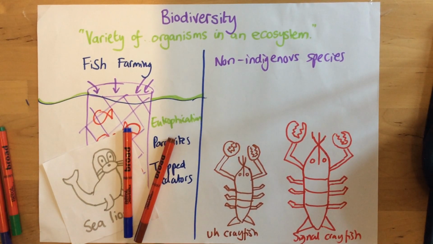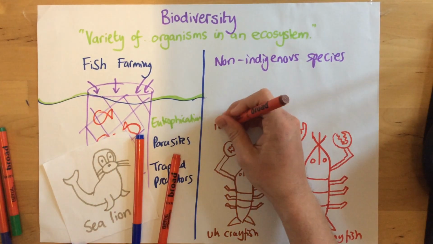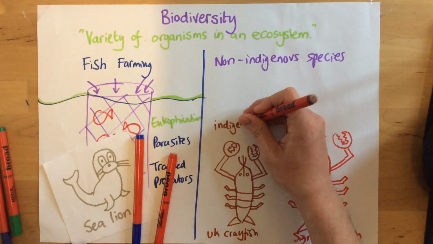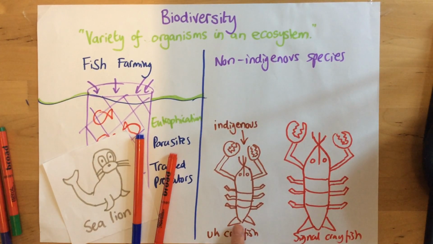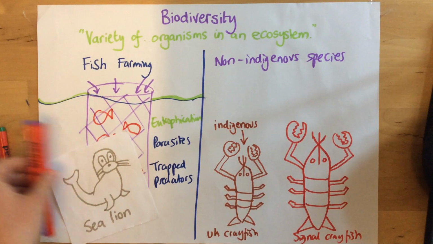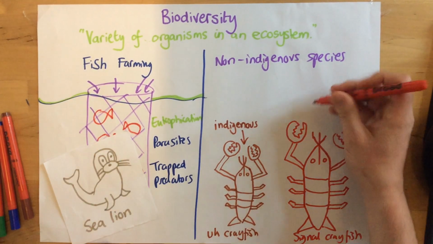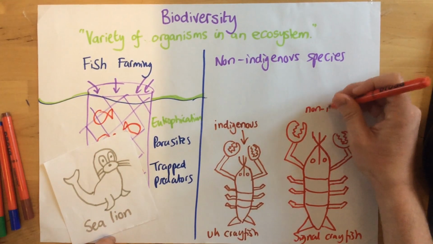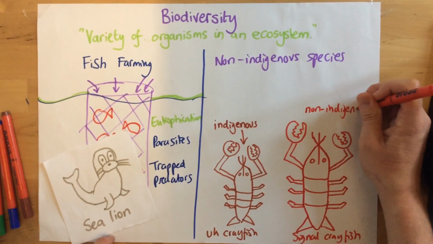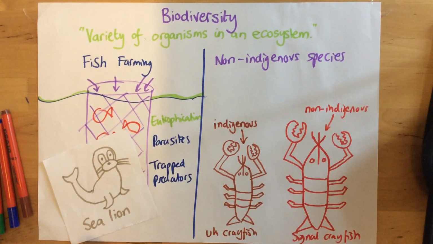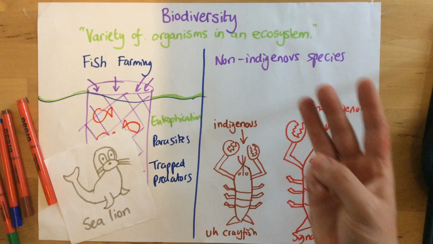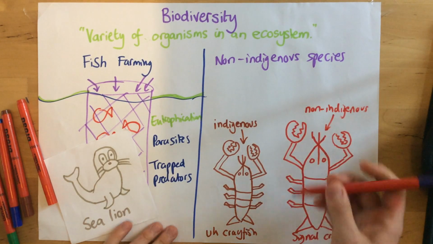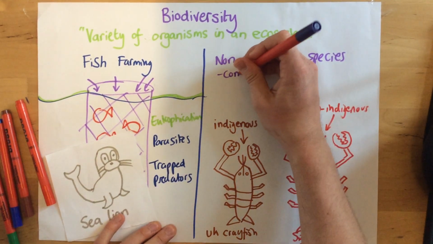So the difference between indigenous and non-indigenous: indigenous means that organism is originally from that particular area. So in this context, the UK crayfish was the indigenous one. It was originally from the area. The non-indigenous organism is the one that has been introduced. In this particular context, it's the signal crayfish. Now, with the introduction of a non-indigenous species comes three main negative impacts. First of all, competition for resources.